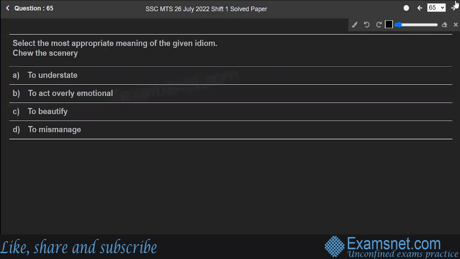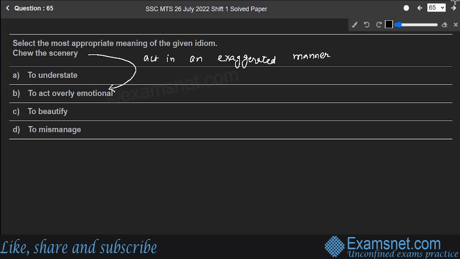Next is question number 65. Select the most appropriate meaning of the given idiom. Chew the scenery. Options are to understate, to act overly emotional, to purify, to mismanage. So you have to find the idiom meaning. The most appropriate meaning of the idiom chew the scenery is to act overly emotional. Chew the scenery means to act in an exaggerated manner.